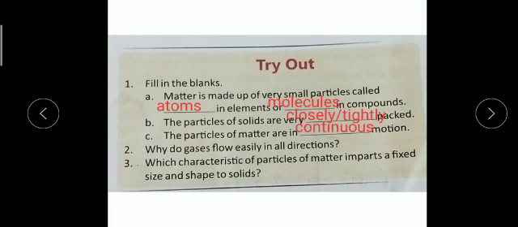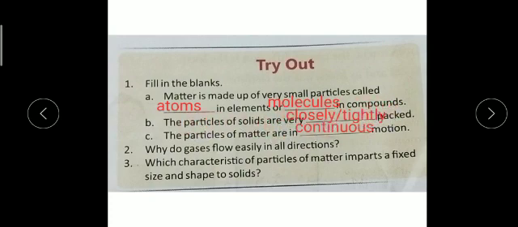Next, the try out activity is given on page number 46. On page 46 you can see 3 questions are given. The first one is fill in the blanks. First, matter is made up of very small particles called atoms. In case of elements we say atoms, and in case of compounds we say molecules.